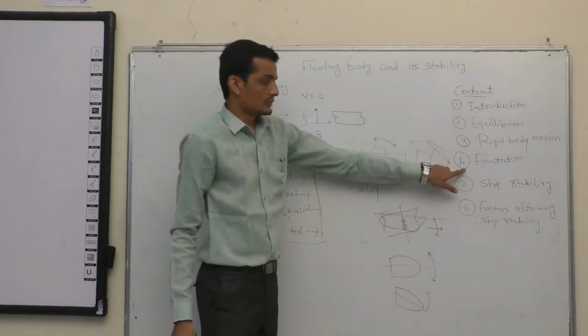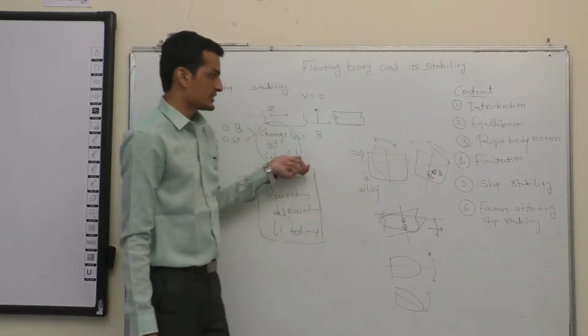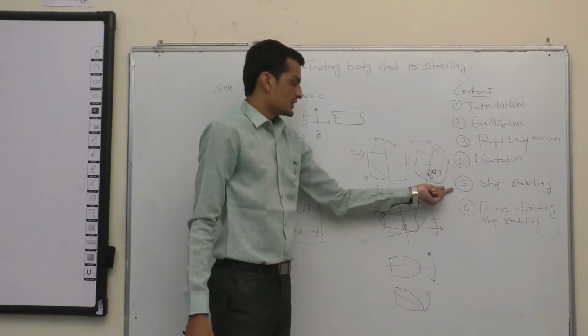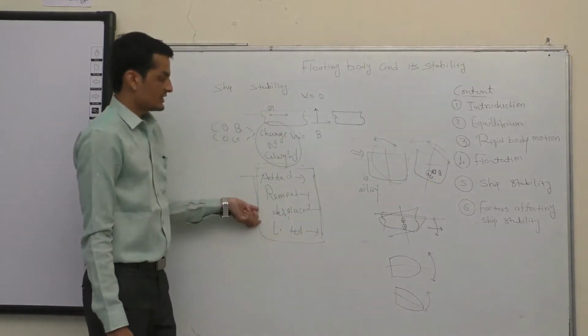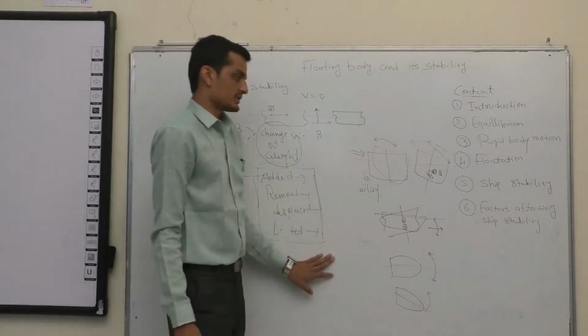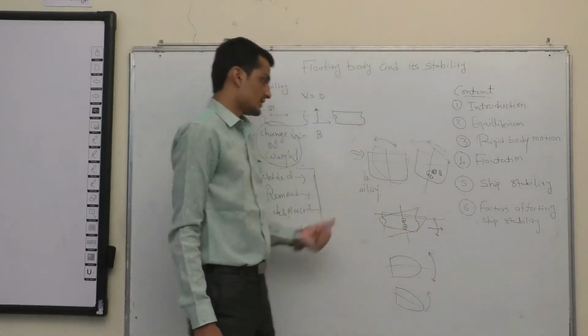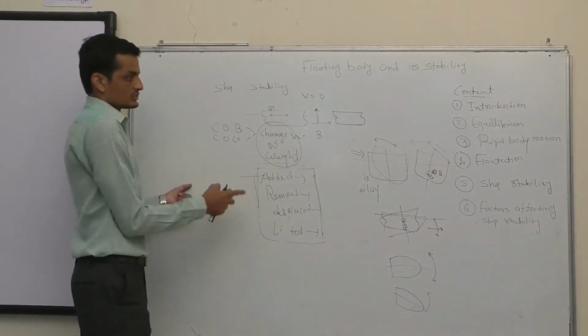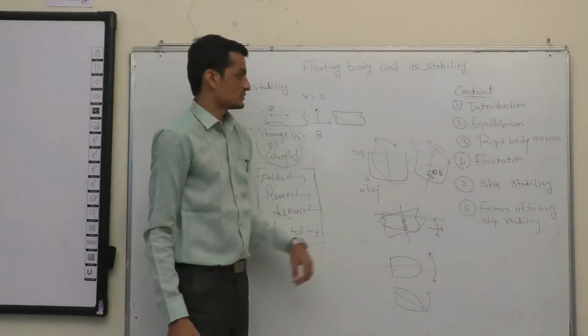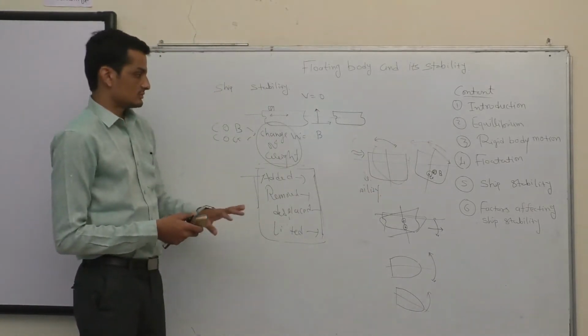Then we talked about flotation, conditions for flotation. We talked about all the 6 degrees of freedom in terms of ship stability. Why do we need to study ship stability for this particular transverse and longitudinal part? And the factor which mainly affects ship stability, which is the weight. So that is what we understood in this lecture. So this is it for today's lecture.